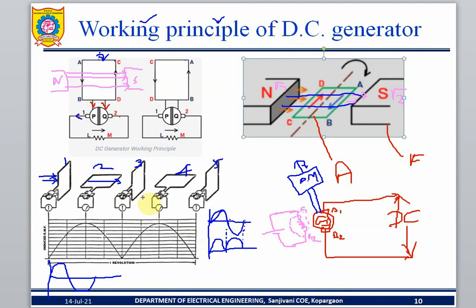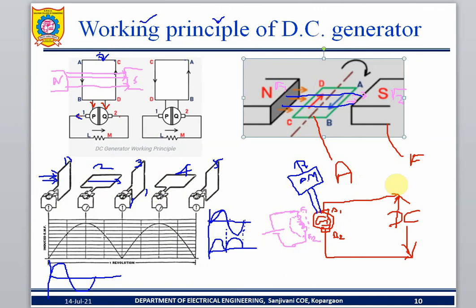Now it is in the reverse direction. Here is A, here is B. Again perpendicular, so more water is going to stop. More flux interacts. That's why it is on the negative side, the negative peak. Again position number 4, along the axis, cutting the flux and stopping the water is very little, nothing. So that's why 0. This is the waveform it is going to produce.